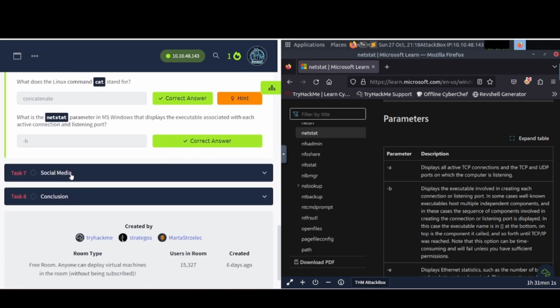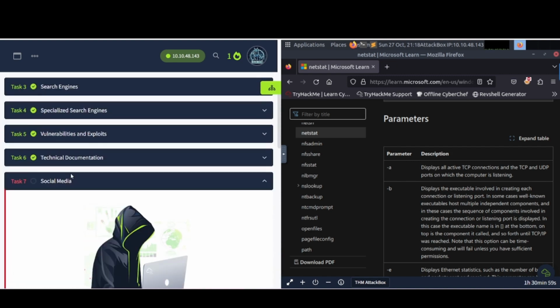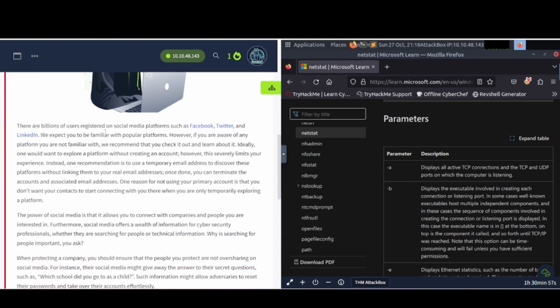Task number 7, social media. Let's see what they have here. There are billions of users registered on social media platforms such as Facebook, Twitter, also known as X, and LinkedIn. We expect you to be familiar with popular platforms. However, if you are aware of any platform you are not familiar with, we recommend that you check it out and learn about it. Ideally, one would want to explore a platform without creating an account. However, this severely limits your experience. That's definitely true.